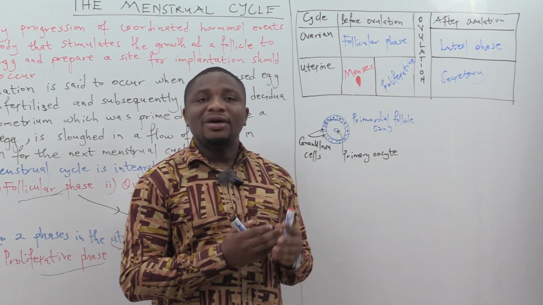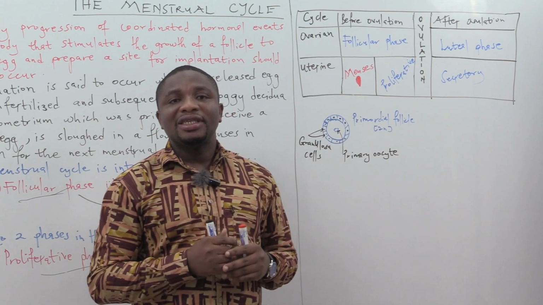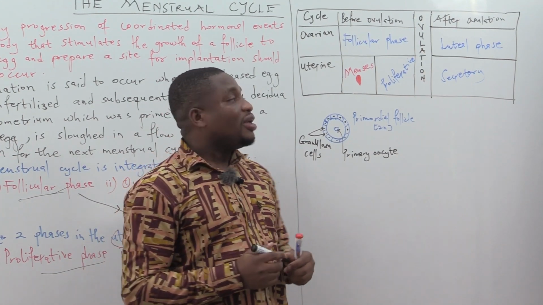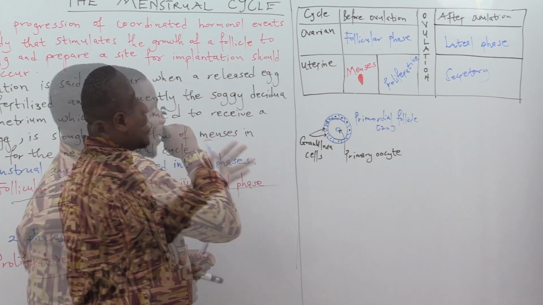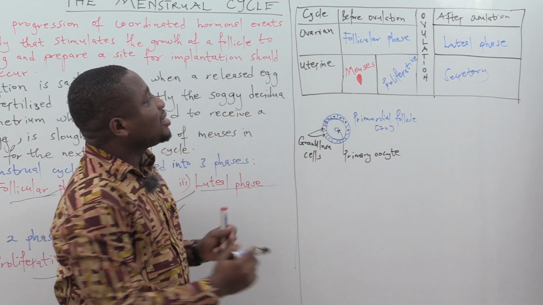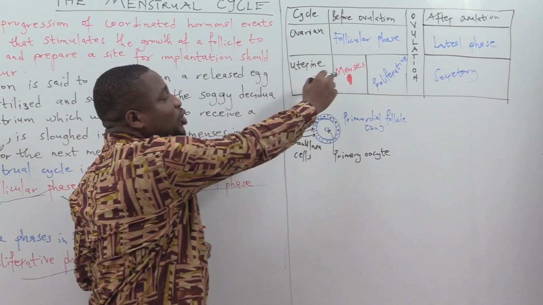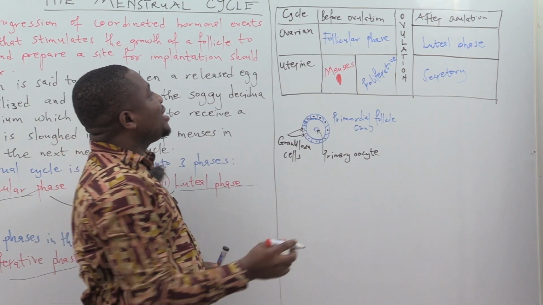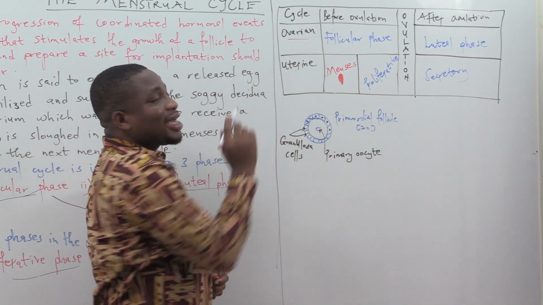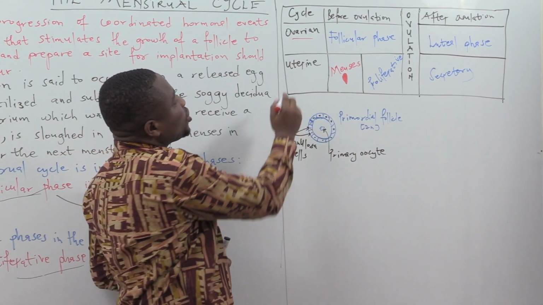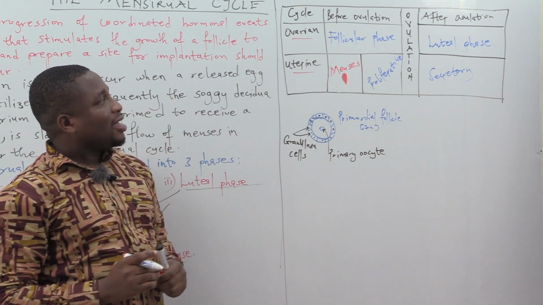And we will comment on the phases taking place in the uterus. As I was saying, the cycle happens in both the ovaries and the uterus. If it is taking place in the ovary, we'll have the ovarian cycle. If it's taking place in the uterus, we'll have the uterine cycle.